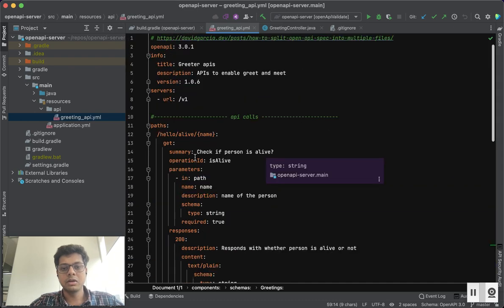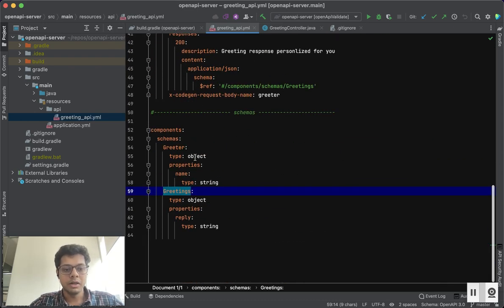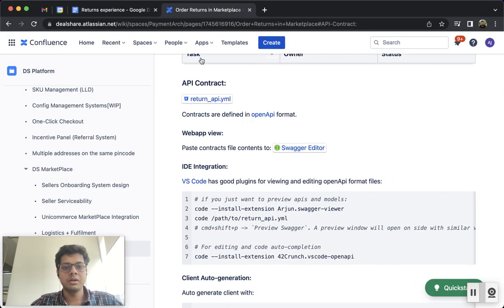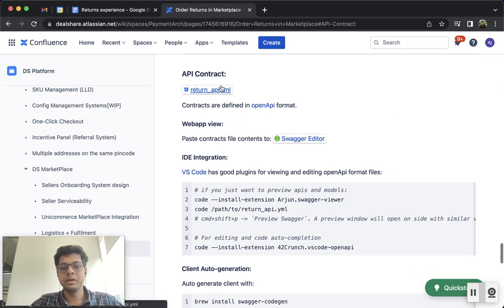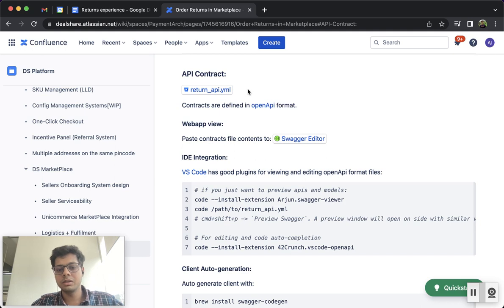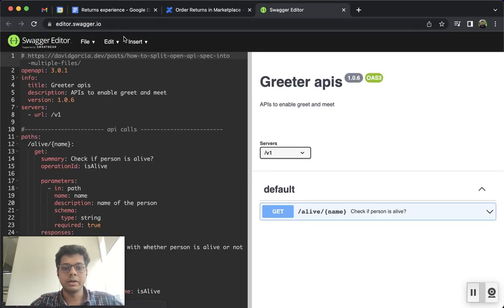Once you define this contract, it's an independent file. Let's see what you do with it. Once you have defined this contract, what we normally do is that in our documentation page we push it to our version control and we put the link here. So your front end guy can start working in parallel as you start working on the back end. Now he wants to view this contract. He doesn't want to read all this code, right? So there are a couple of options. One option is that there is a very nice web portal, editor.swagger.io.